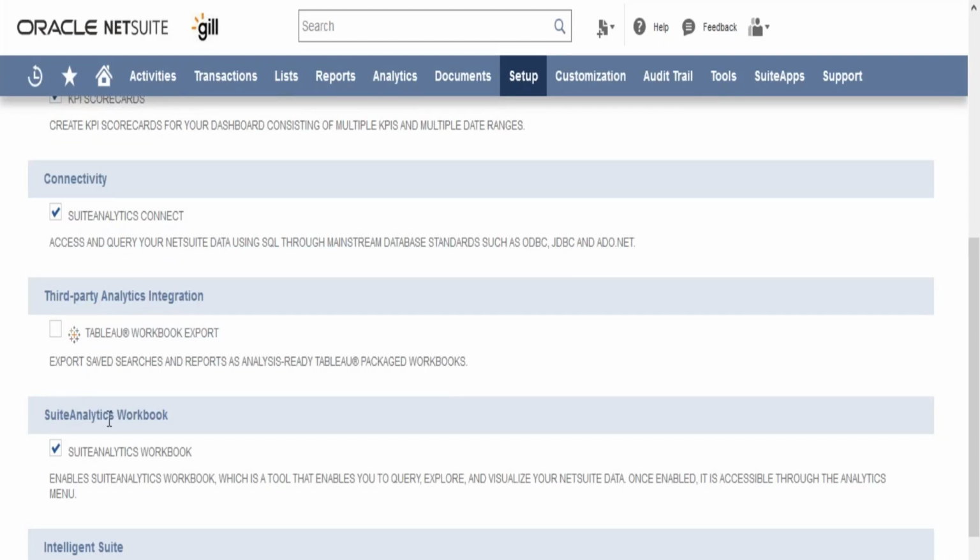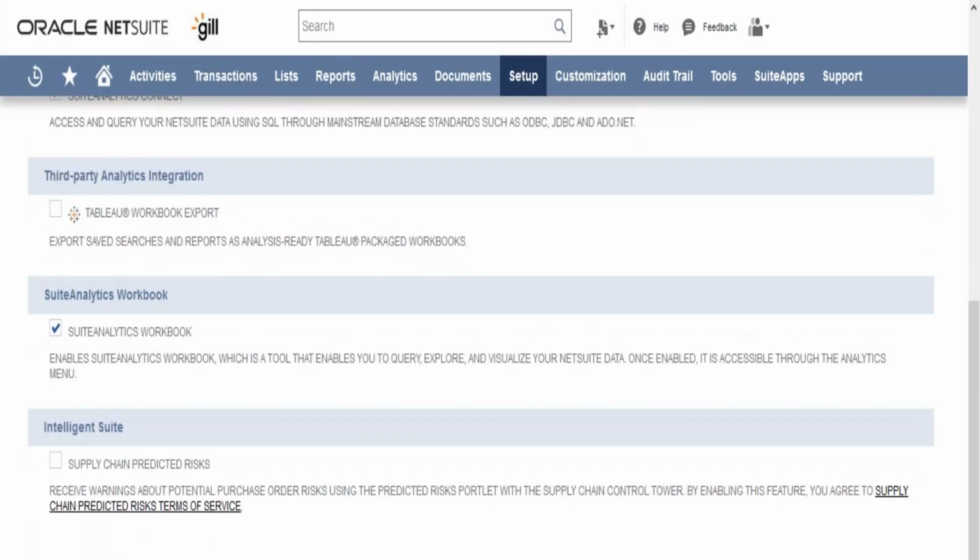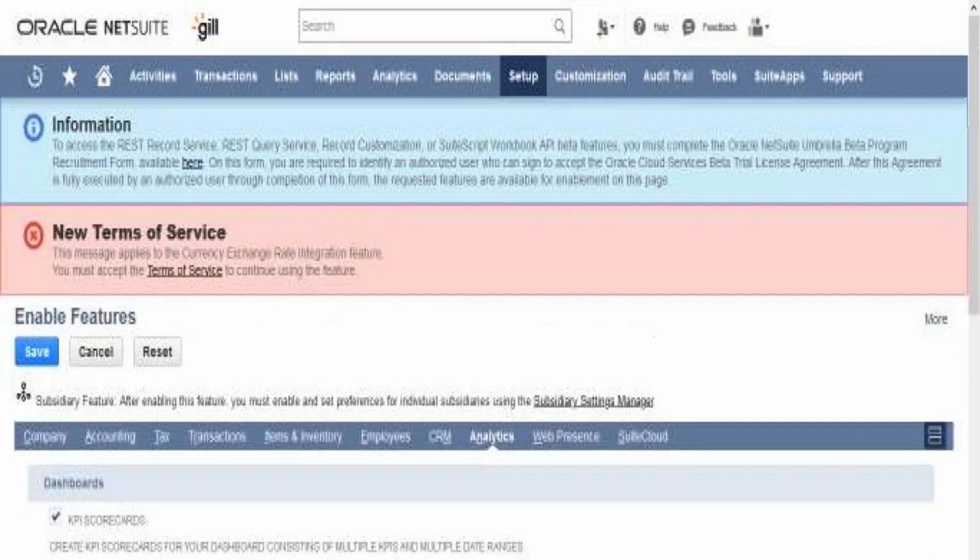A couple of years back, NetSuite came up with its own suite analytics. So whether we want to use suite analytics workbook or not, we can define those here as required.